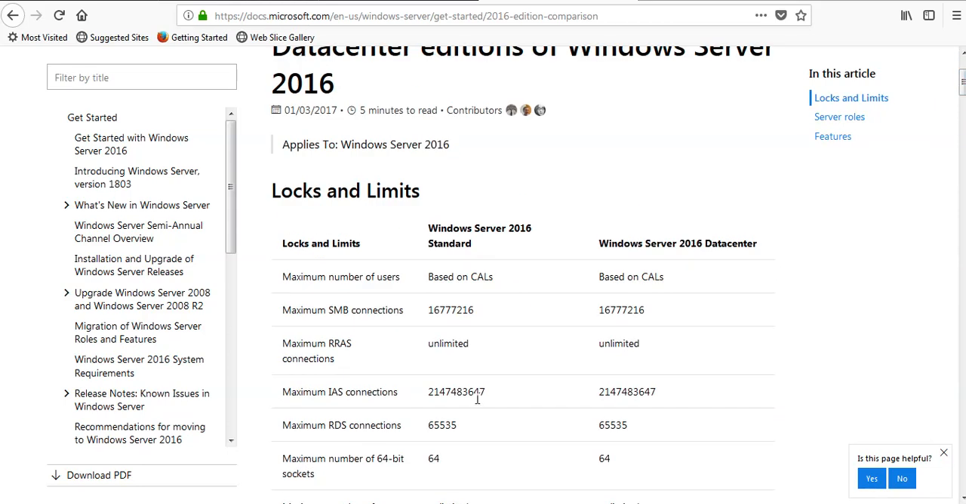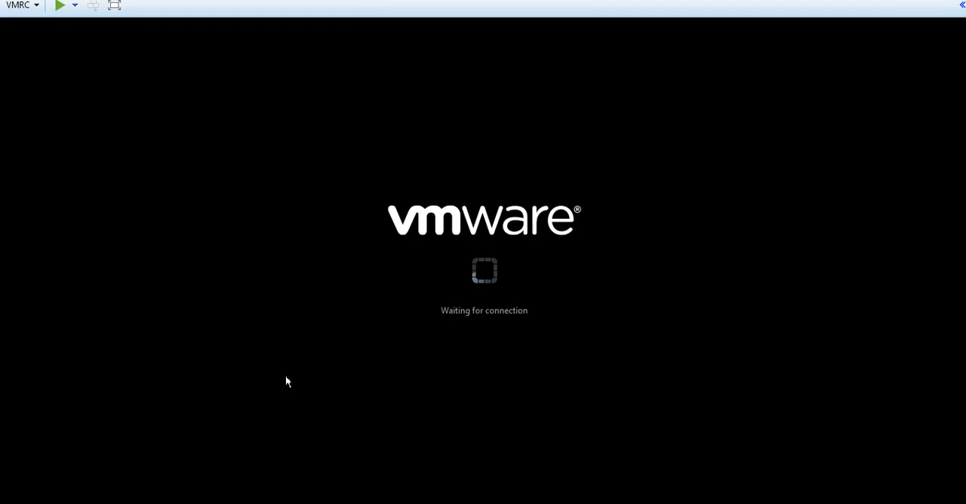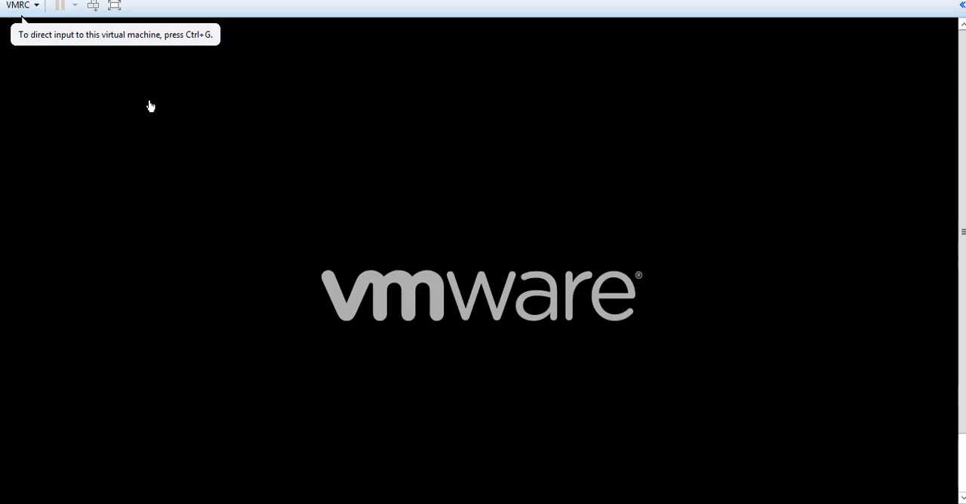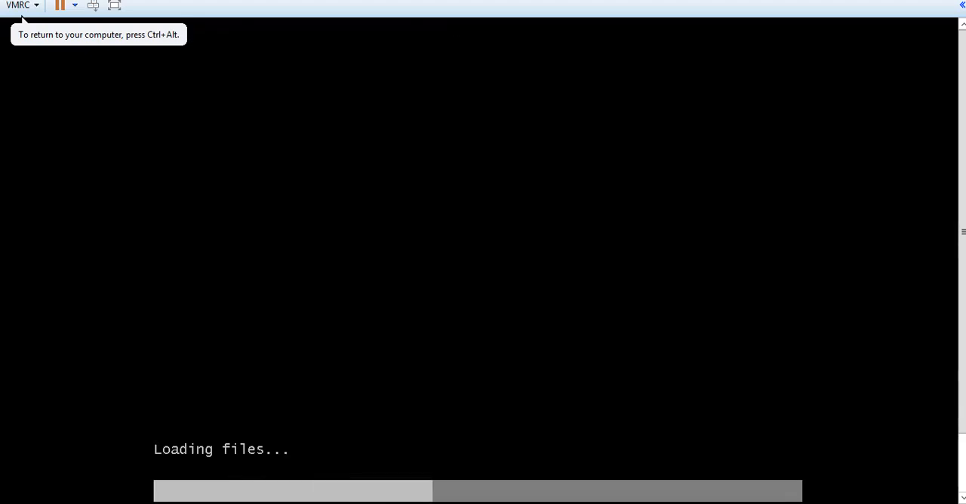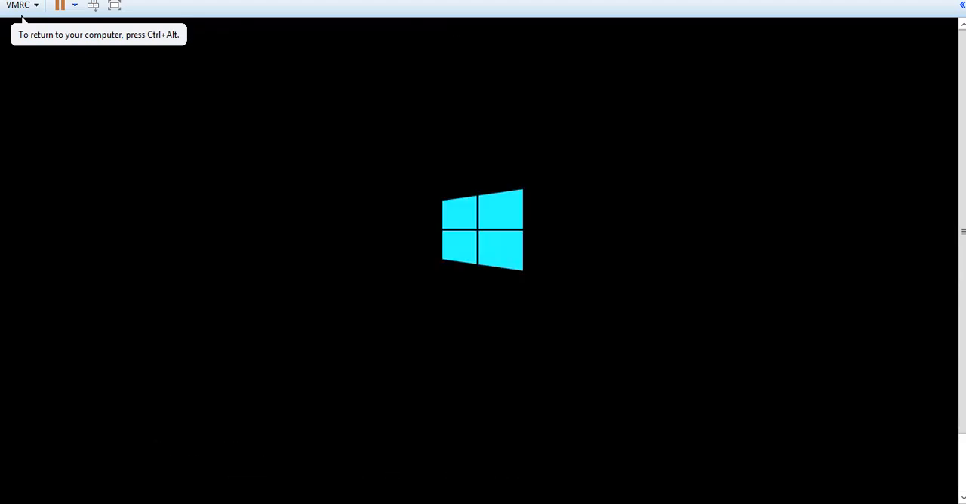So now we are going to start our installation. This is our VM on which we are going to install Server 2016. I'm powering on the VM. Loading the files.